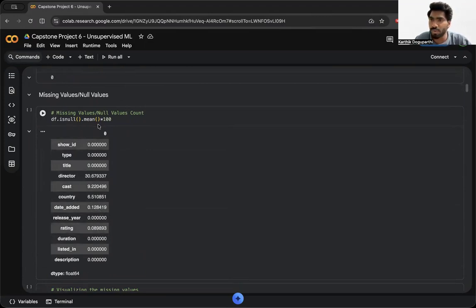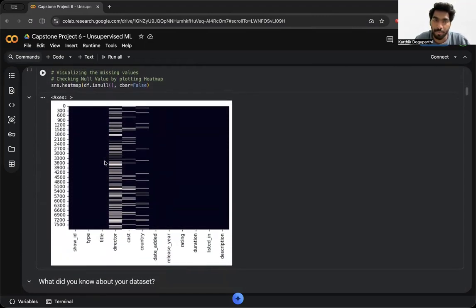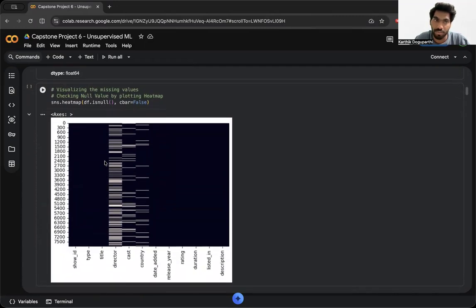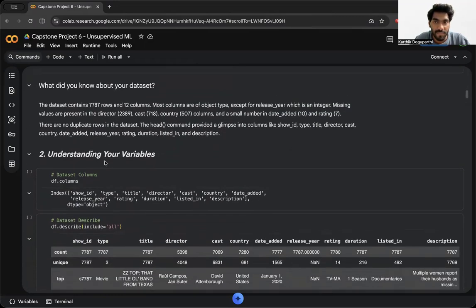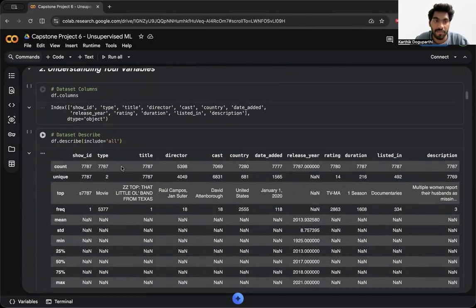I wanted to show the mean of my null values, because I had to decide whether to impute the dataset with the mean, or fill with the median or mode, or delete the rows if that is not making any sense for data analysis. This is the visualization of my null values. This is what I've written there also. These are all the columns that I have.